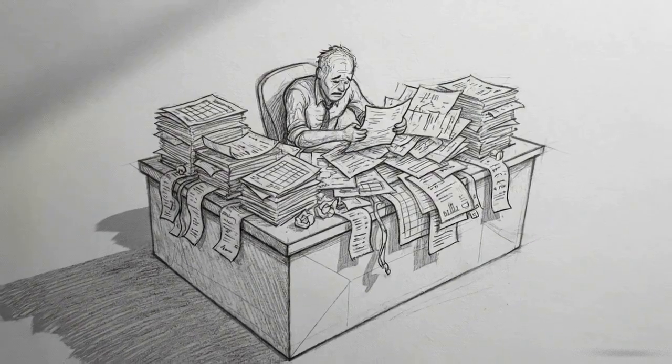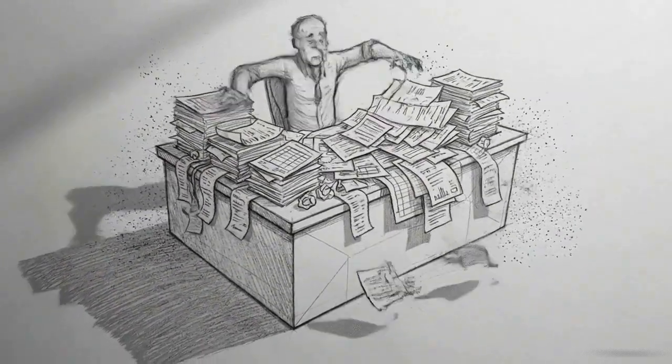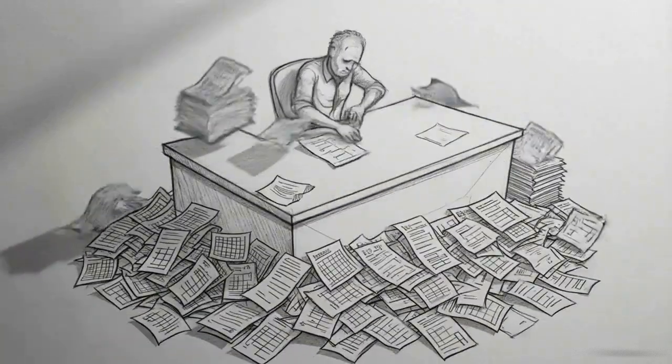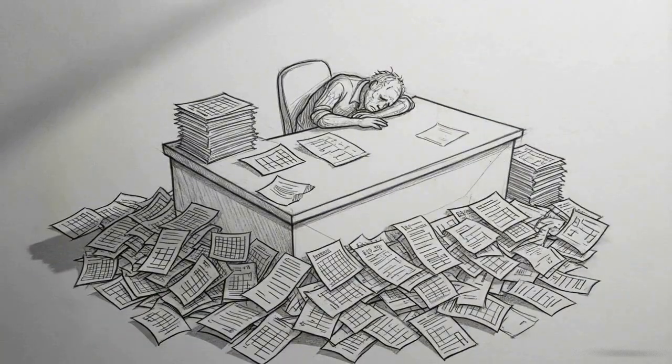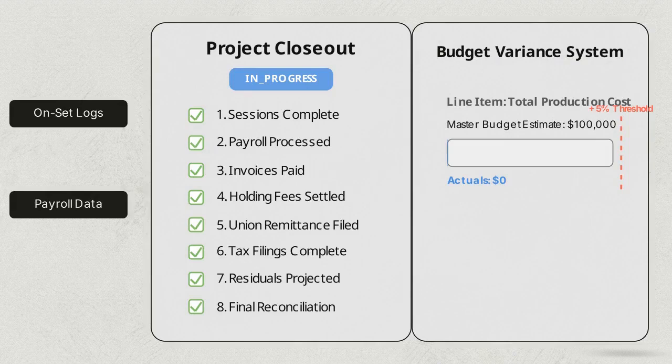Wrapping a project introduces the final phase of the pipeline, project closeout. Traditionally, this phase requires massive manual data reconciliation across accounting and production departments. This 8-item closeout checklist replaces manual reconciliation by tracking live against the existing payroll and billing data. The system enforces specific gates, verifying that holding fees are disbursed, union remittances are filed, and tax obligations are met.